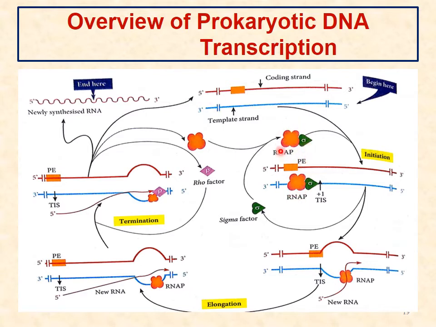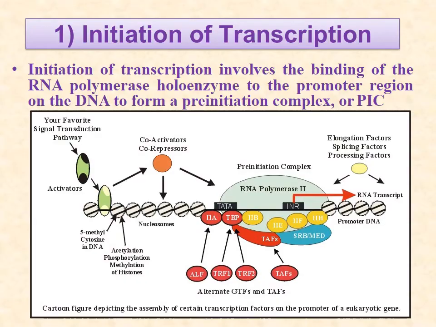In initiation, the only difference is that RNA polymerase 2 is present with so many factors, and it attaches here and starts the initiation complex. Then termination: in prokaryotes this was the rho factor, but in eukaryotes nothing is identified. We don't know what signals are used for termination.